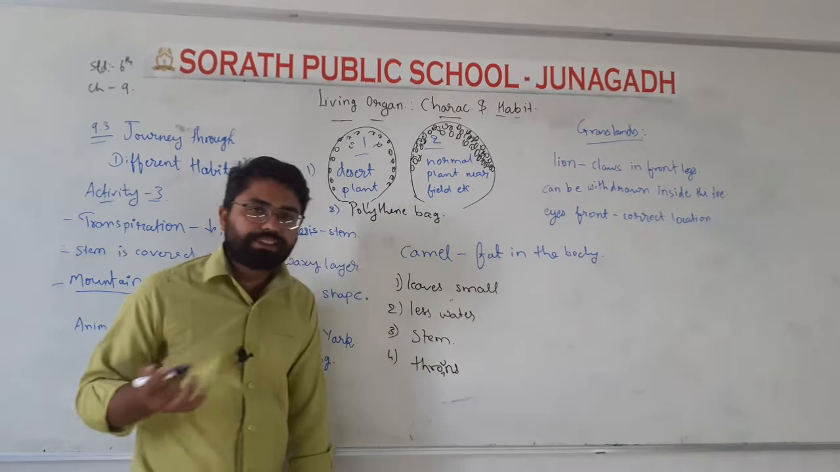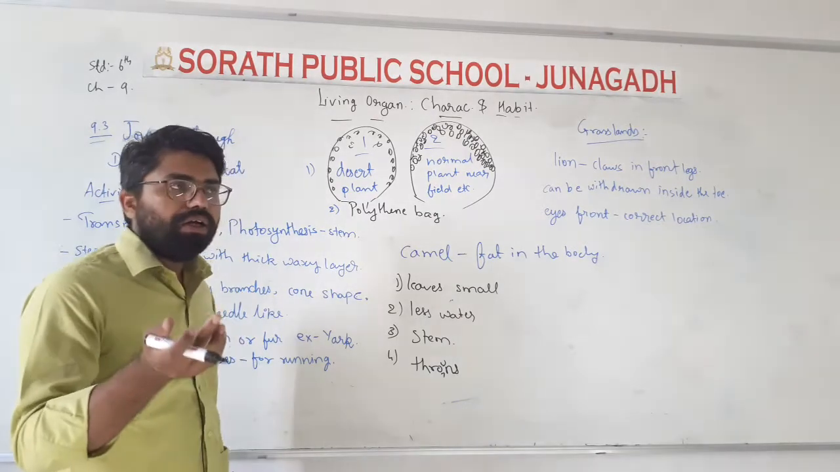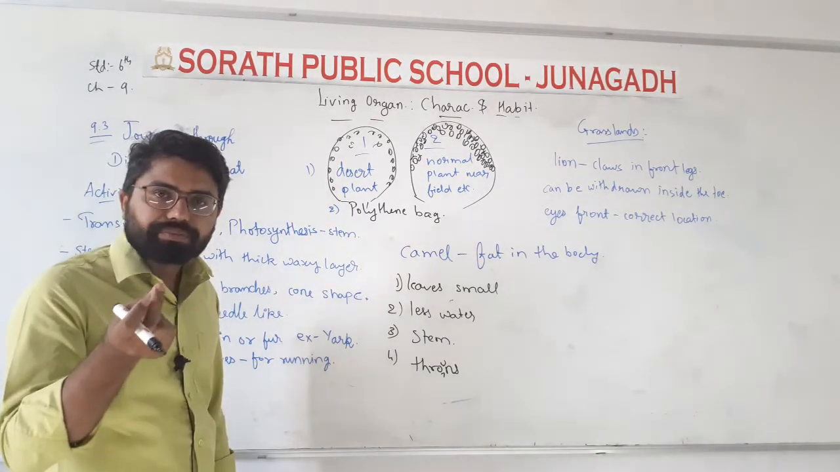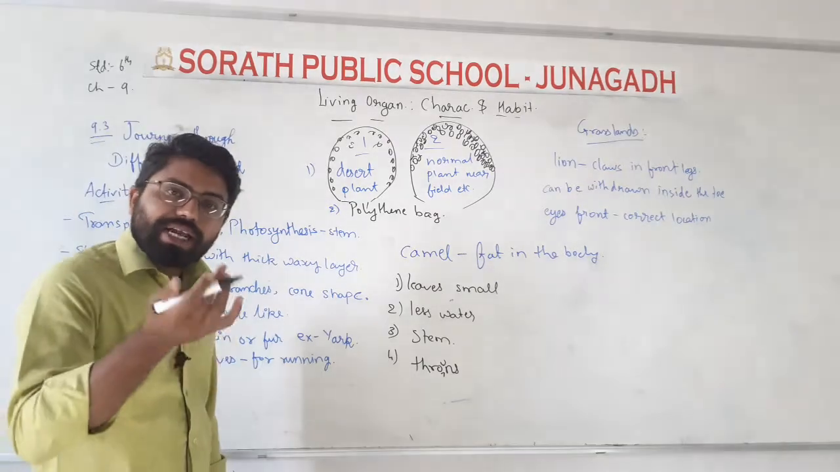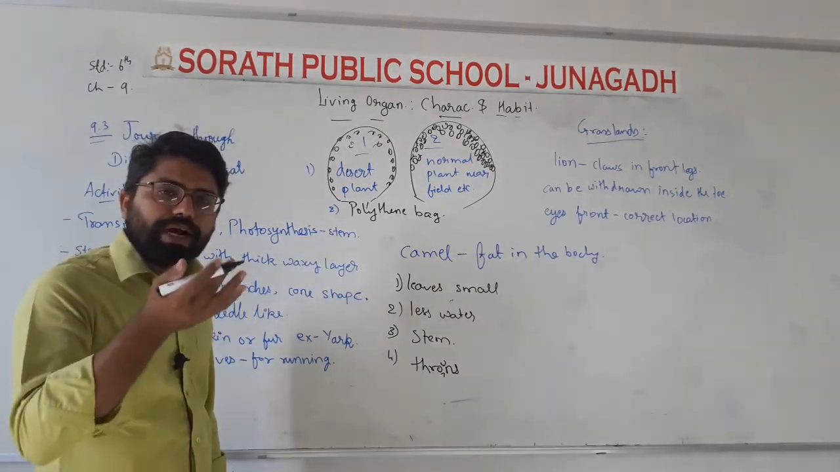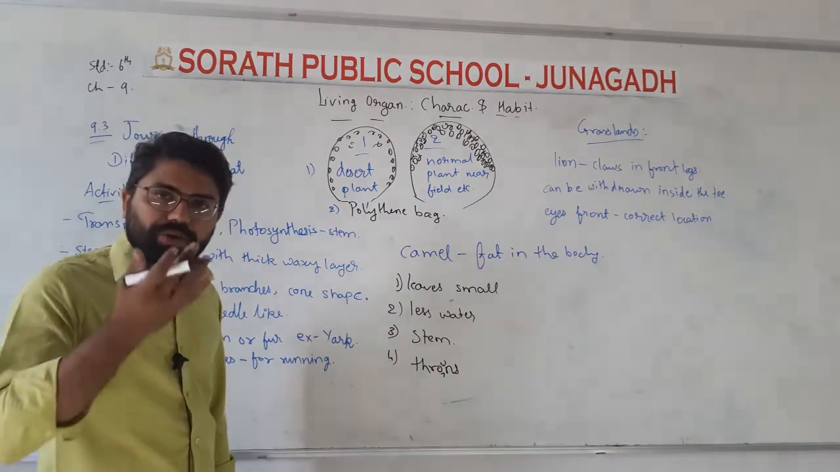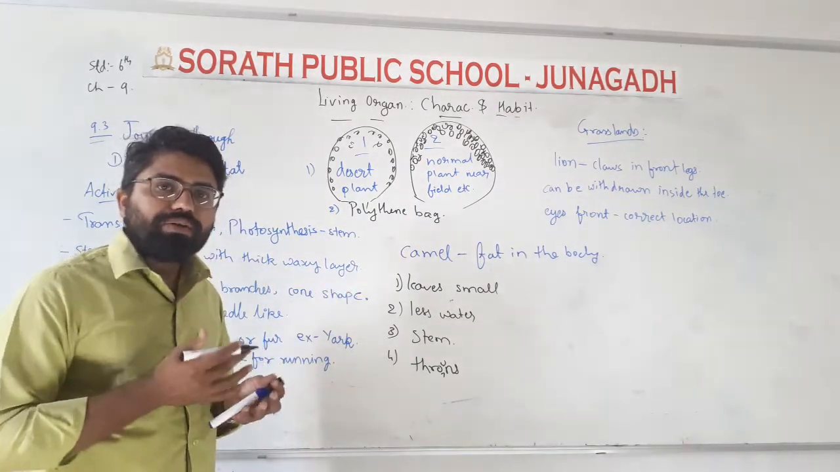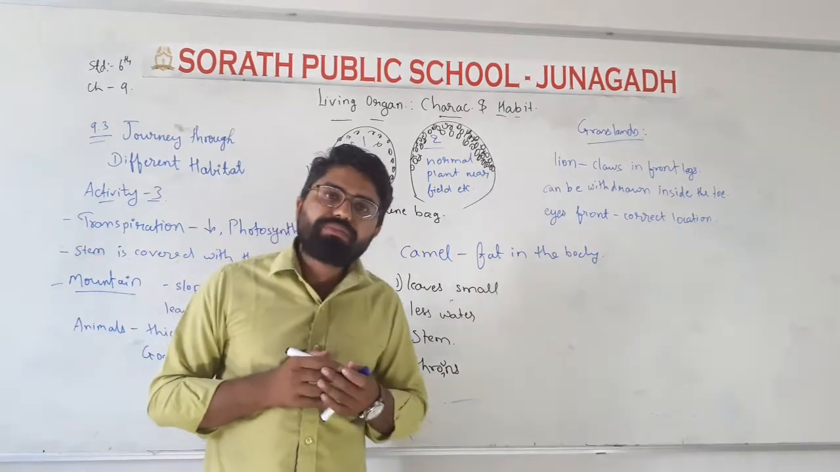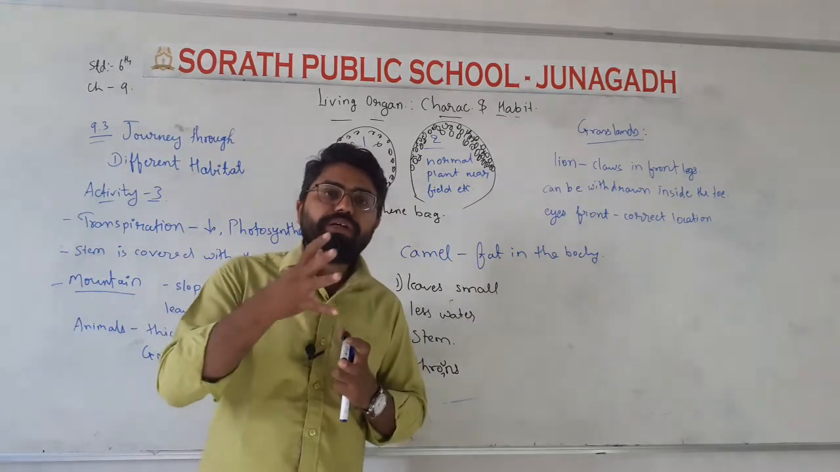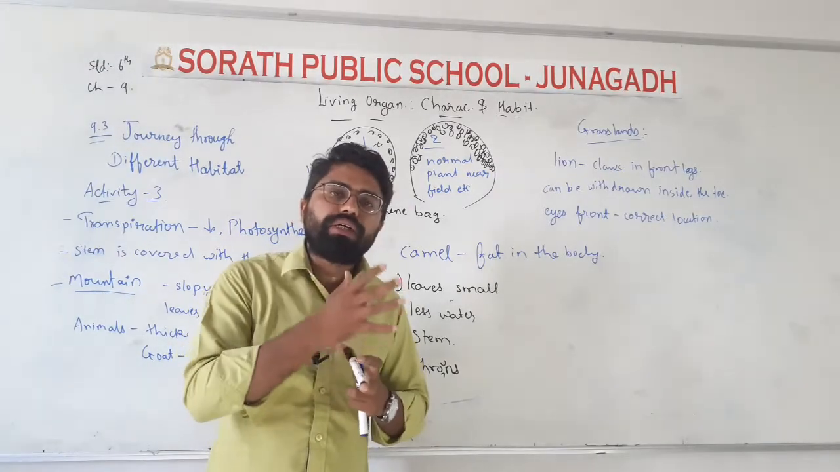Thorns are present, in Gujarati we say kaanta. So the water that comes out of the transpiration process, they reduce it. So they can use the water which is present in them very carefully. That is the system of the plants which grow in the desert.